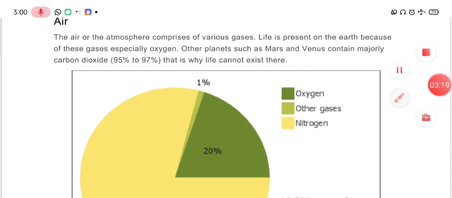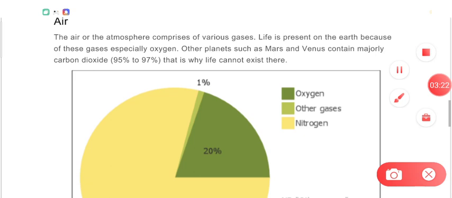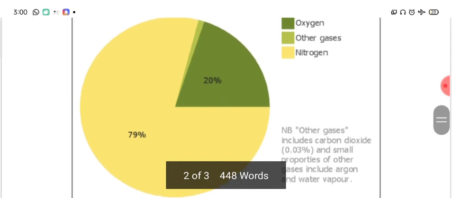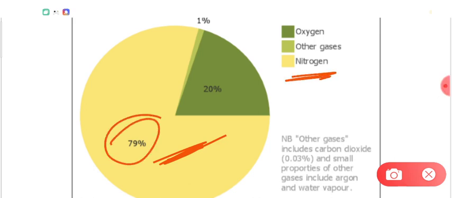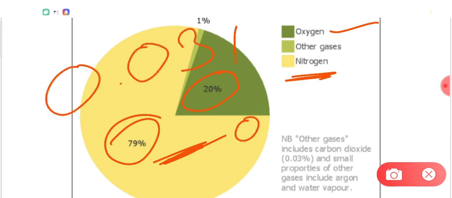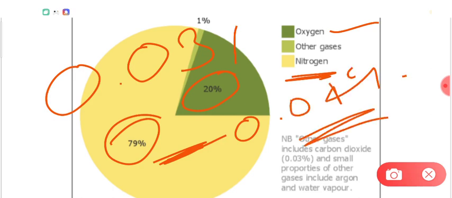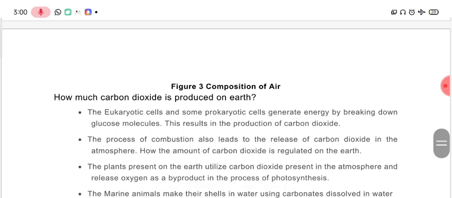Now let's discuss a little bit more detail about air. Yes, students, air consists of different gases. Nitrogen is around 78 to 79%. As here you can see, this yellow portion is showing the fraction of nitrogen, right? The contribution of nitrogen is around 79%. Oxygen is around 20 to 21%. Carbon dioxide is around 0.03 to 0.04%. Dear students, this composition of air remains constant most of the time.